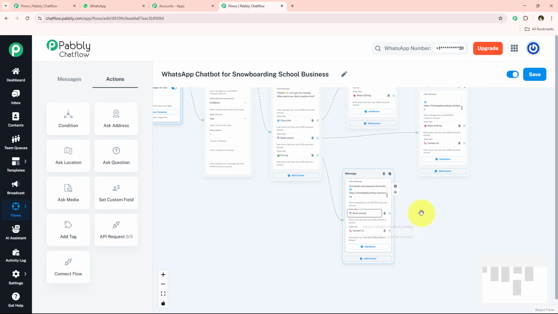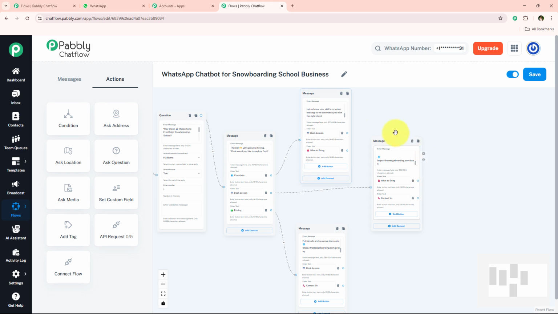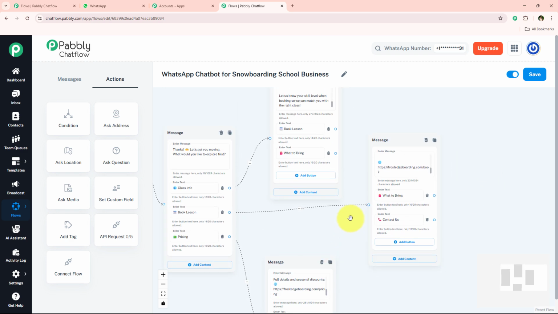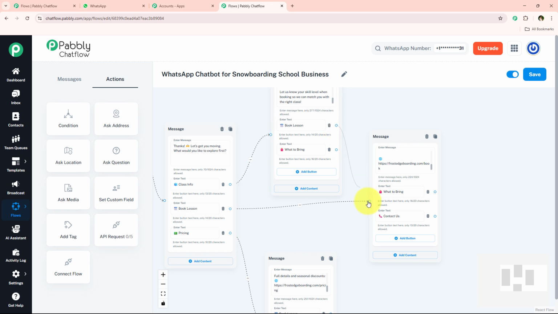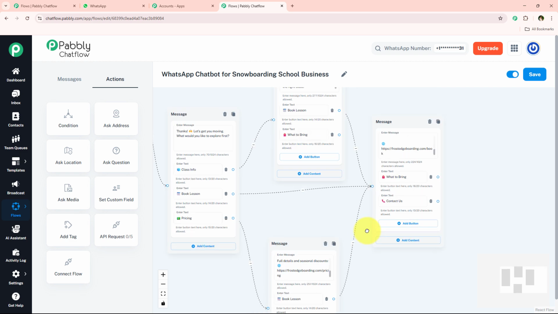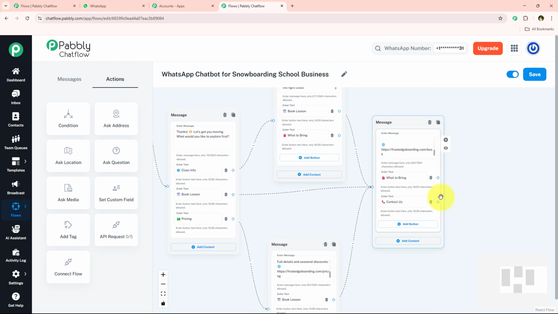And after adding these two buttons, I'm just going to move on further and set up the message for these buttons which we have added newly. Over here you can see for book a lesson I've already created a message, so I'm simply going to connect this book lesson button with this book lesson message.